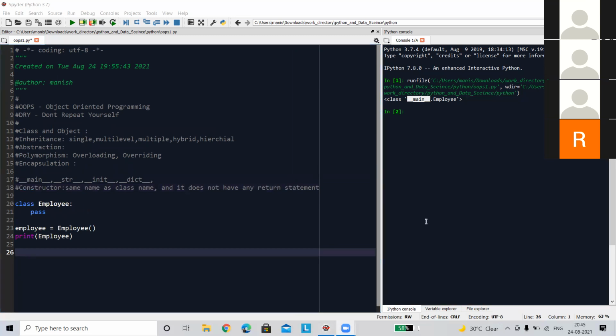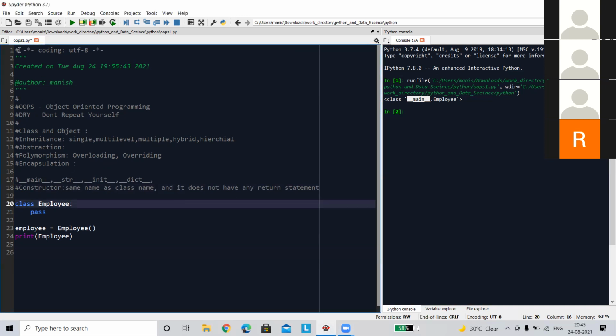So the main method is not written in the class Employee, but it is inbuilt. Here the main method is different. Whatever I am writing inside this .py file is automatically written inside the main method, because at the time this thing is compiled, it will compile from the main method.